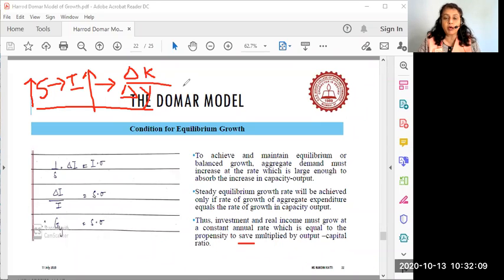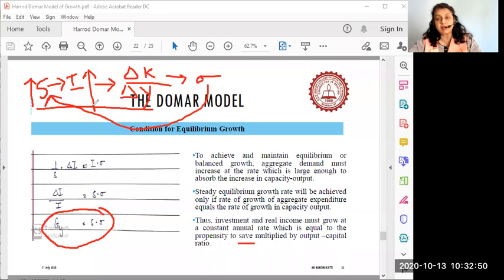If you want to reach this steady state of growth in the economy, you multiply S, that is savings, by the capital output ratio. This output capital ratio is nothing but sigma. So ultimately, the capital output ratio at which the economy must perform and grow is going to depend upon a factor called savings.